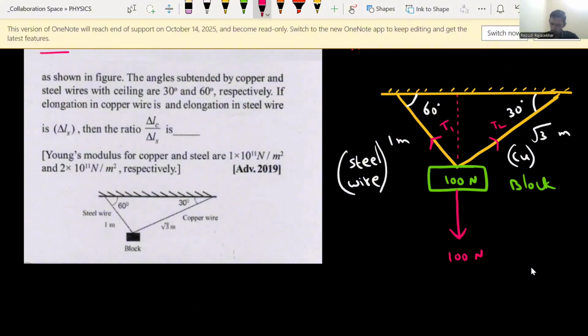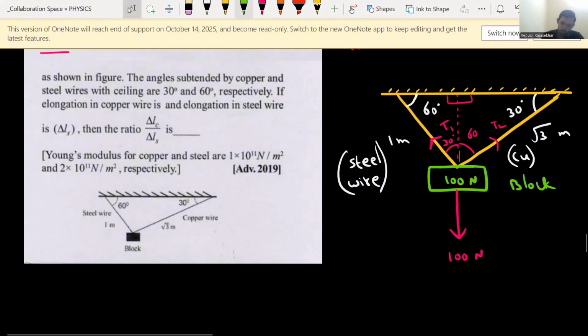There is a dotted line I have taken. This angle is 60, this angle is 90. So what should this angle be? This angle value should be 30 degrees. Now this is 30 degree and this is again 90, so this angle should be 60 degree.